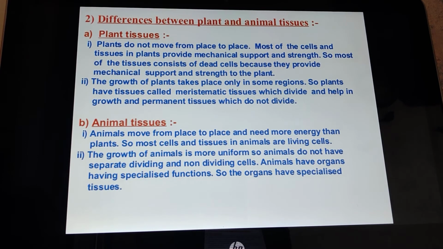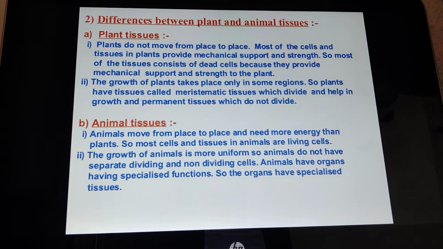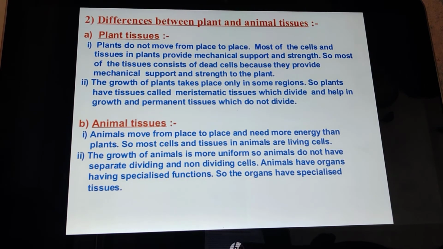Most of the cells in the plant provide mechanical support and strength to the plant. And that is the reason, children, that in plants the tissues consist of dead cells as well as living cells. The dead cells mainly provide mechanical support and strength to the plants.